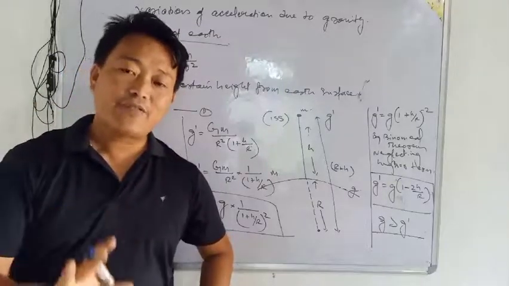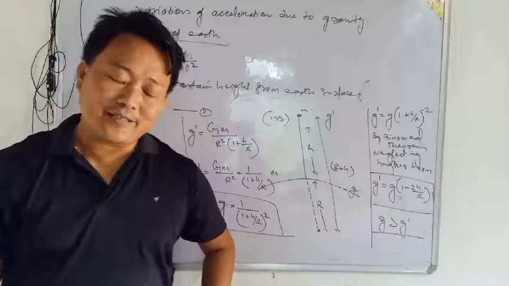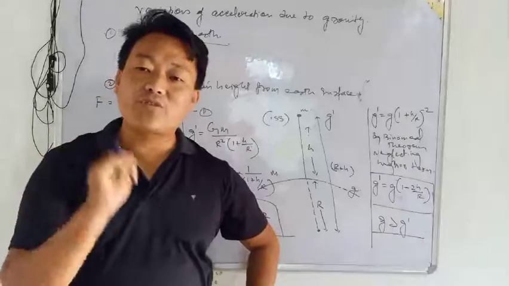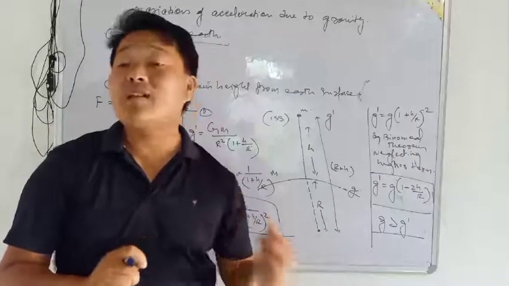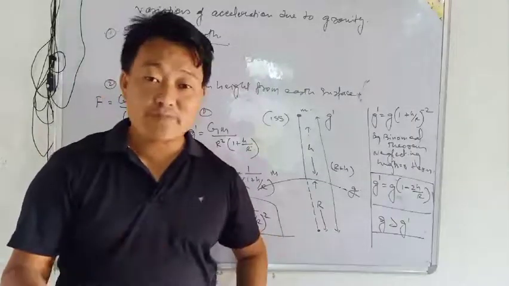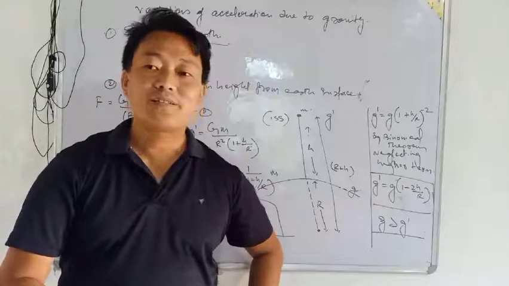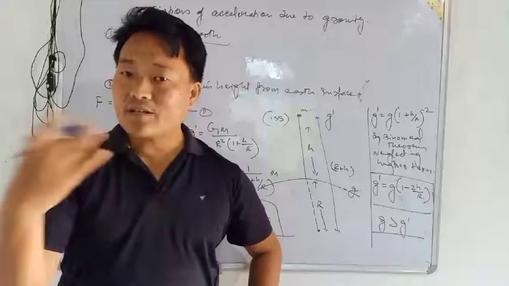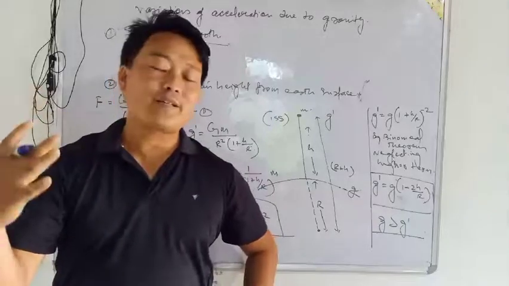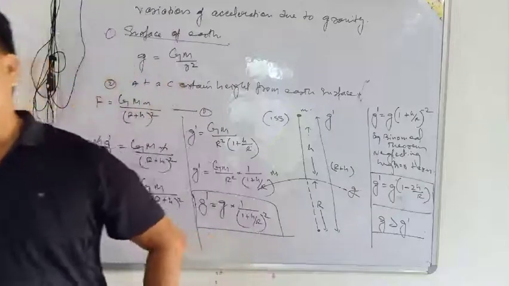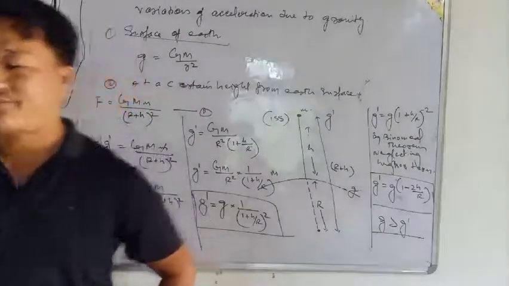If the acceleration due to gravity were less there and more here, then what would happen? It would become unbalanced and fall on the earth's surface. There the acceleration due to gravity is 0, that's why it is in equilibrium.